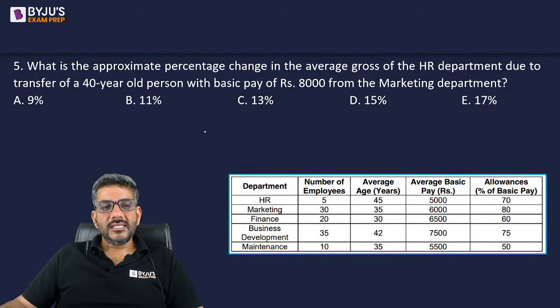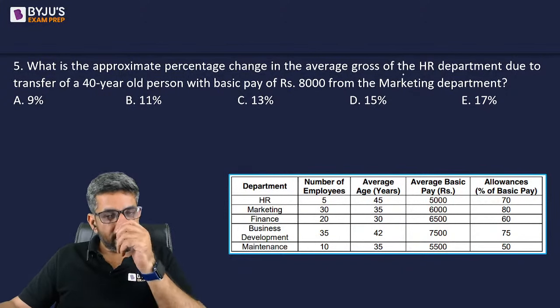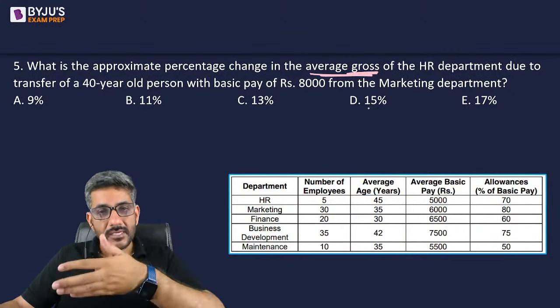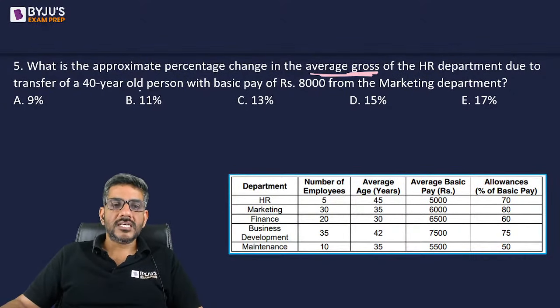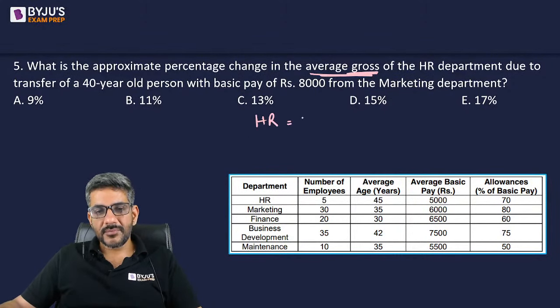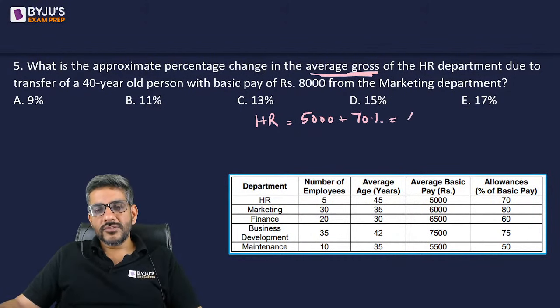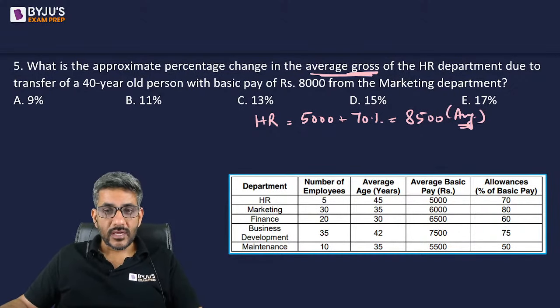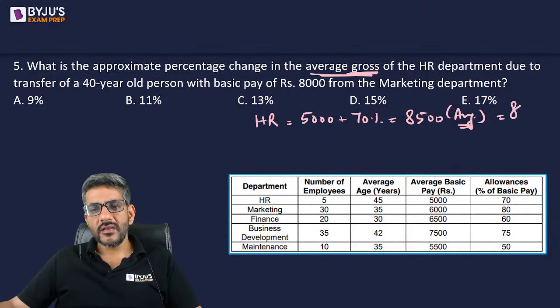What is the approximate percentage change in the average gross of the HR department? Gross आप जान रहे हैं. It is the basic plus allowance of HR department due to transfer of an employee. So first of all, currently what is the average gross of HR department? It is 5,000 basic plus 70% allowance. So currently it is 8,500 as an average. 8,500 average है, total अगर आप बोलोगे total is 8,500 into 5 that is 42,500.